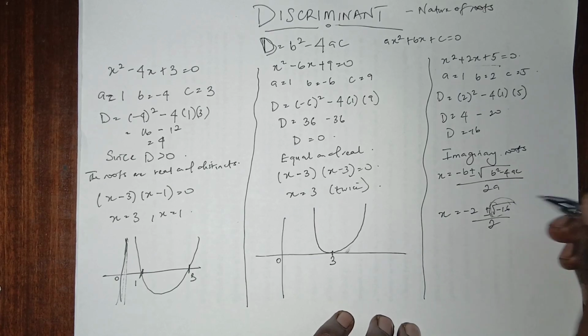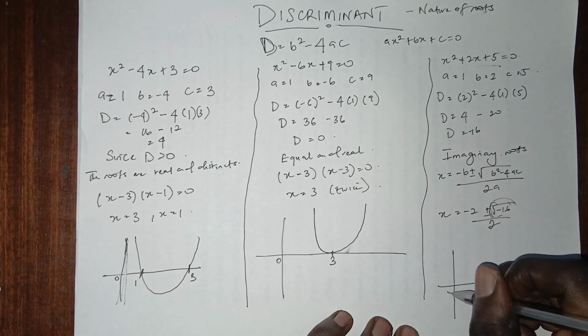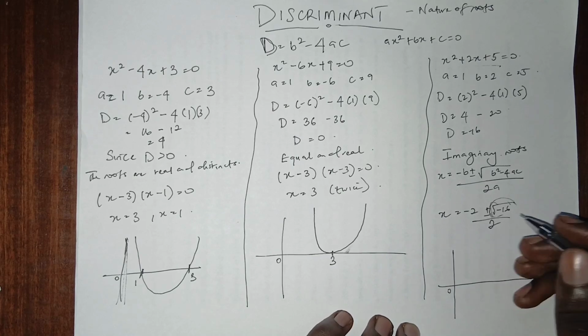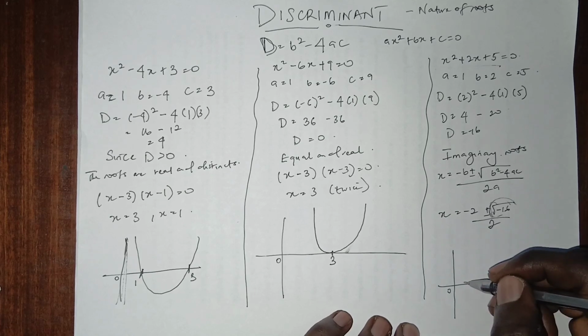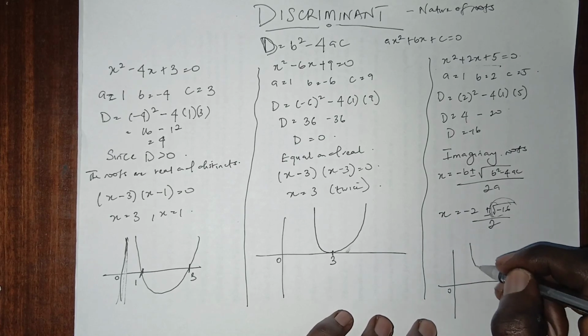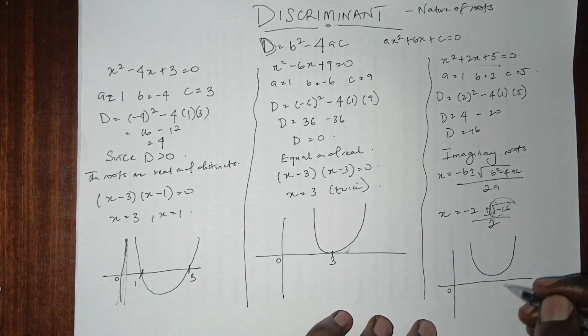So you have something like this. Now to plot something like this, you have something like this. Even though you don't have the specific position of it on the graph, we can be quite sure that it will not be touching the zero axis, because it's not crossing it. It's not giving us any real value. So that's why it's imaginary.